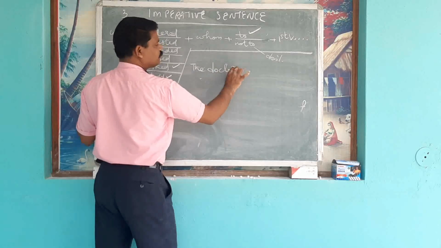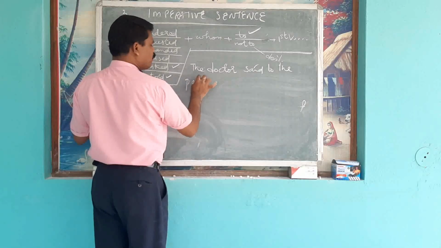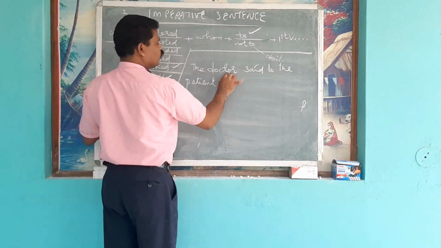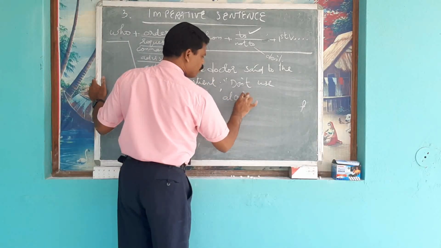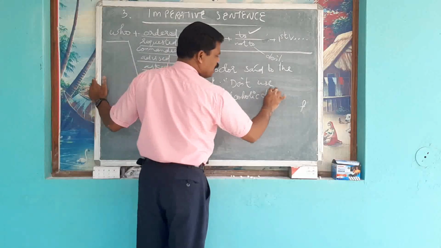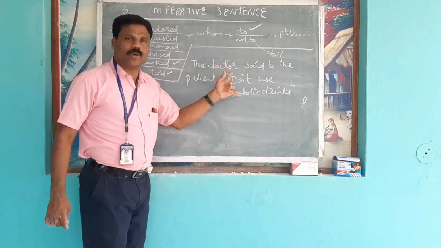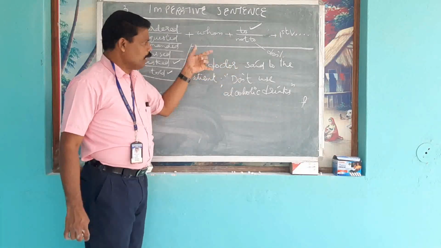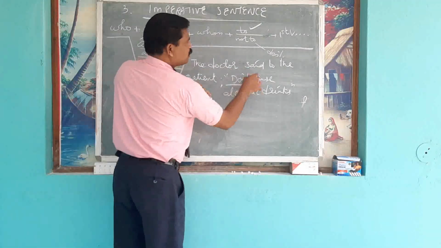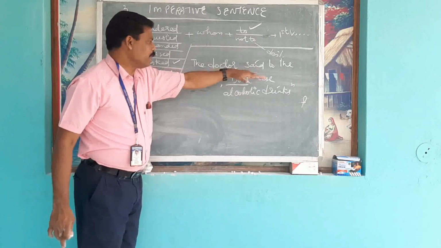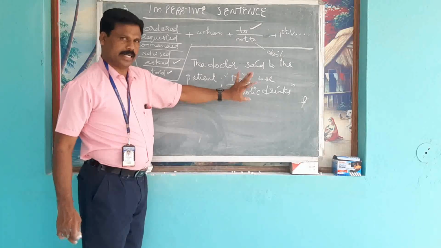Next sentence. The doctor said to the patient, don't use alcoholic drinks. So you can easily understand that it is an advice given by a doctor. So the doctor advised the patient, don't, not to. The doctor advised the patient not to use alcoholic drinks. Did you get it?